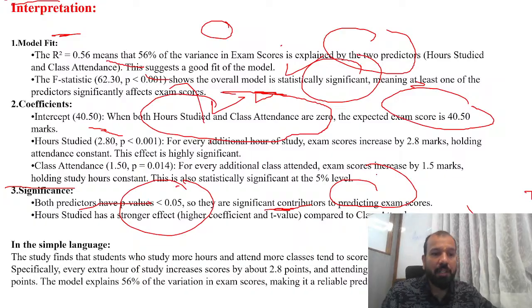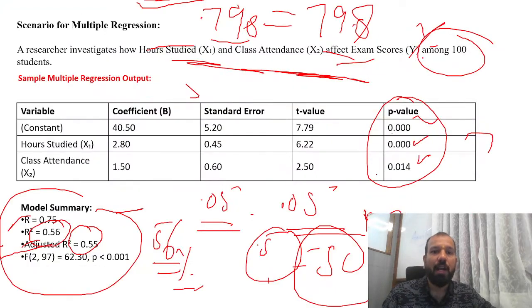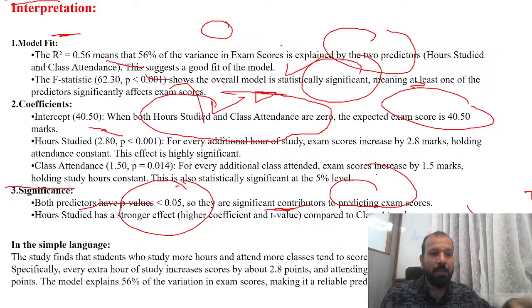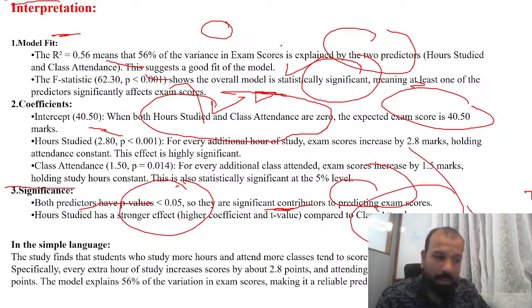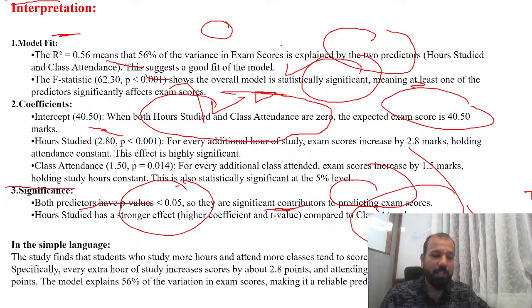So hours studied has a strong effect, a higher coefficient and t value compared to class attendance. You can see here also that the higher number of hours studied is having a stronger regression or more impact. So both predictors, दोनों का impact है. ठीक है. You just need to understand दोनों variables directly significant हैं. But higher जो number of hours you are studying, that is having a higher coefficient value, a stronger effect.